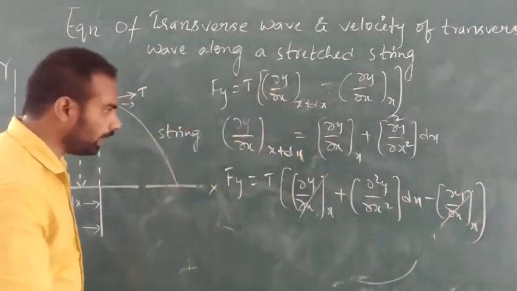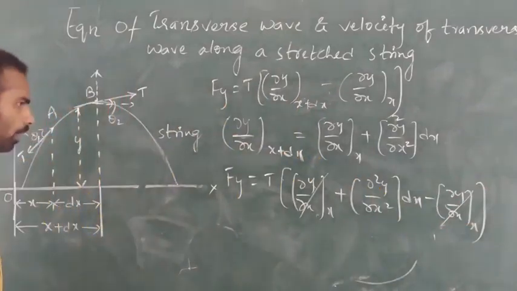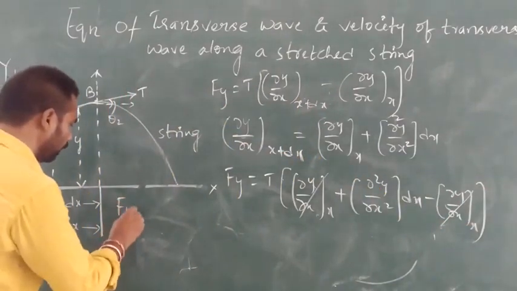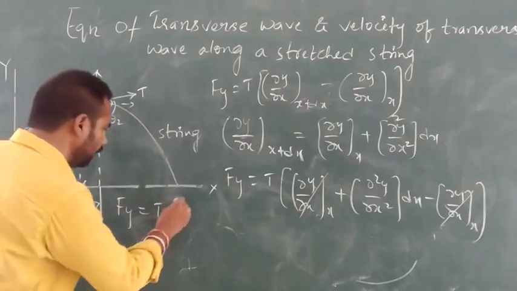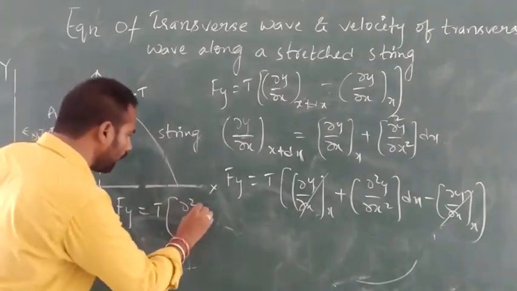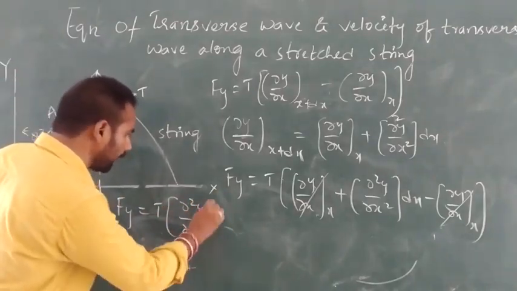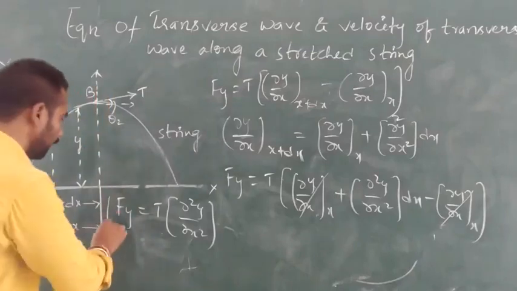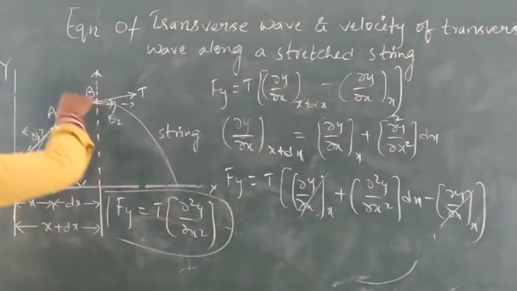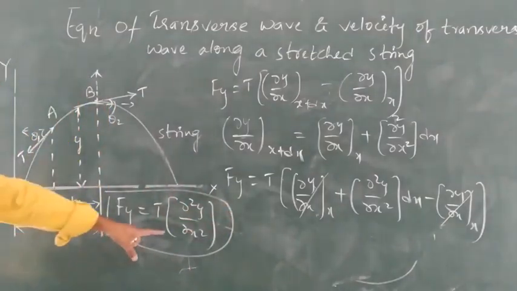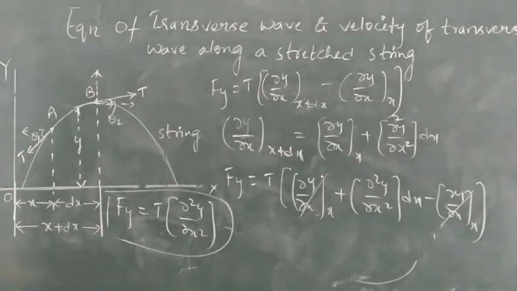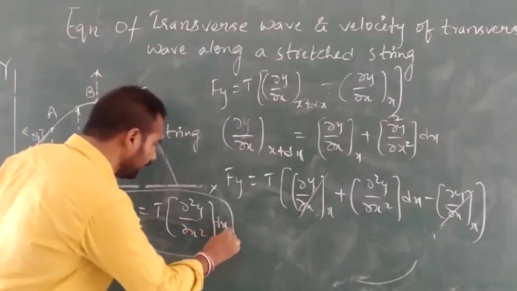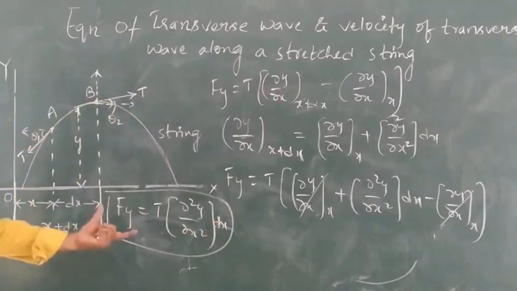Now we will get how much value? Fy is equal to T into ∂²y/∂x² into dx. Okay, this is the force along the y direction.